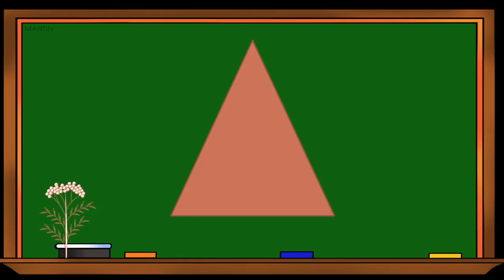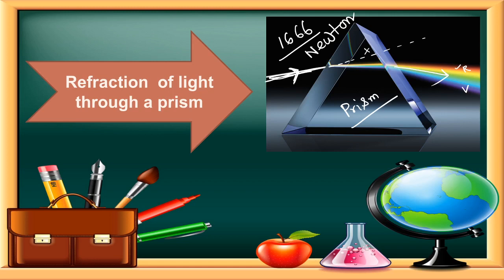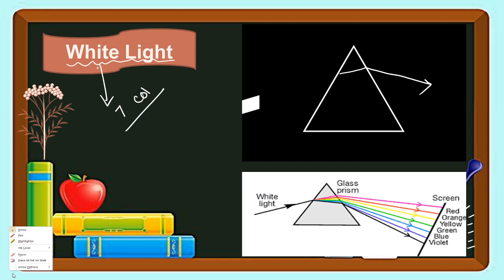Clear? So in your book also you will get the same picture. Whatever our topic, refraction of light through a prism. Through a prism, how does light refract? How can light move through a prism? Let's try to understand.